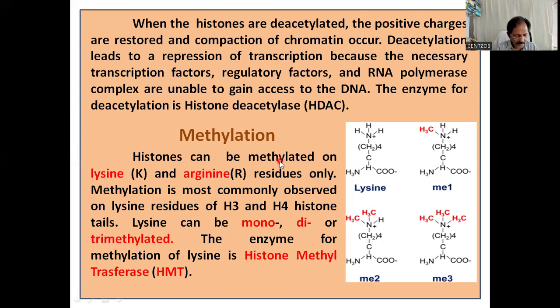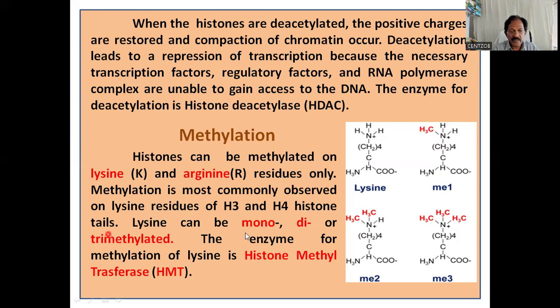Now we can see another modification, that is methylation. Histones can be methylated on lysine and arginine. Arginine, one letter code, I told you, R. And acetylation is only on lysine. Remember, it's very important: histones are methylated on lysine and arginine residues only. Methylation is most commonly observed on lysine residues in H3 and H4 histone tails.